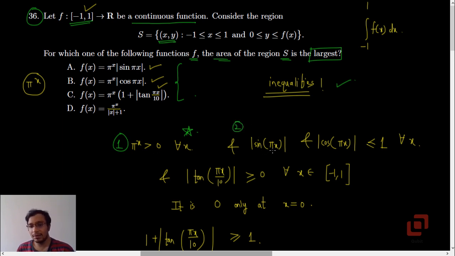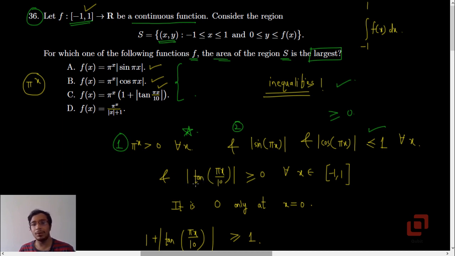Point number 2, mod of sine theta and mod of cos theta in general is always less than or equal to 1 for all x, and also greater than or equal to 0 because we are taking the mod. Now although the function tan is an onto function, we are restricting its domain to -1 to +1.